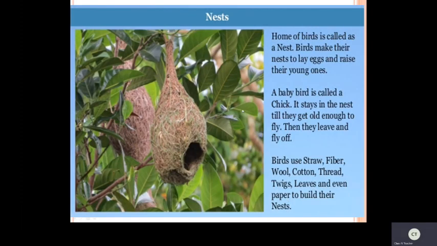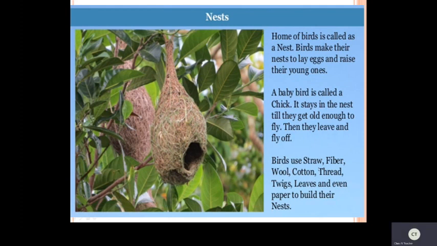Now see this nest children. The home of birds is called a nest. Birds make their nest to lay eggs and raise their young ones. A baby bird is called a chick. It stays in the nest till it gets old enough to fly. So these young ones stay inside this nest and then slowly fly off.